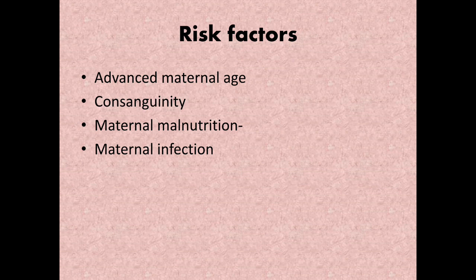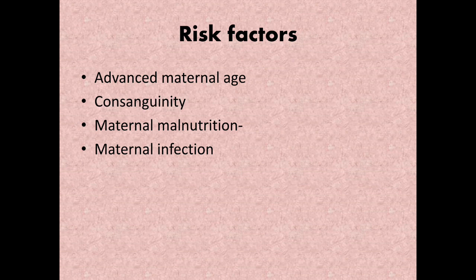Moving on with risk factors. Advanced maternal age predisposes to Down syndrome. If the maternal age is more than 35 years, the chance of the mother having a baby with Down syndrome is higher. Consanguineous marriage carries a high chance of congenital anomalies and sometimes mental retardation.